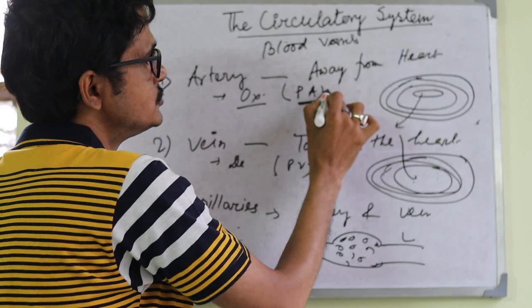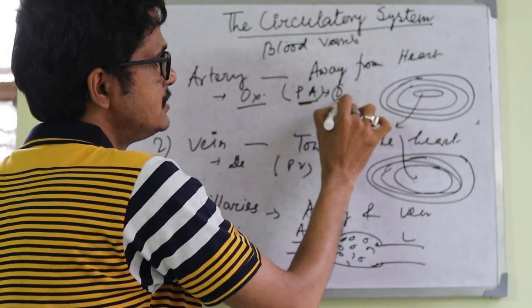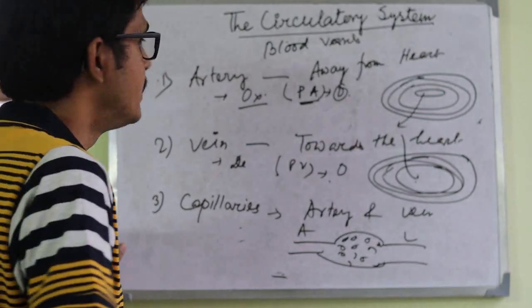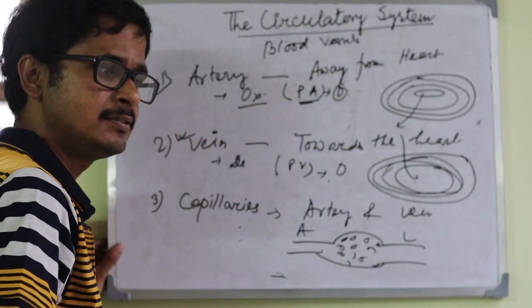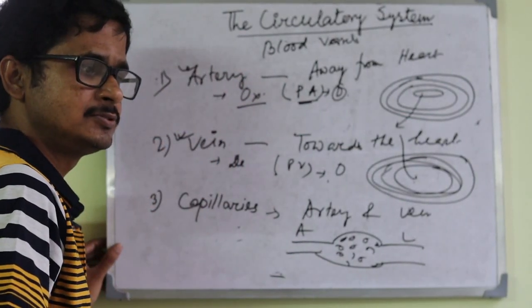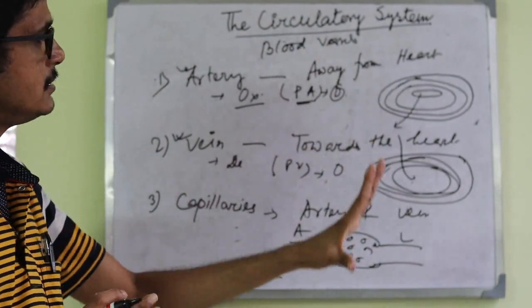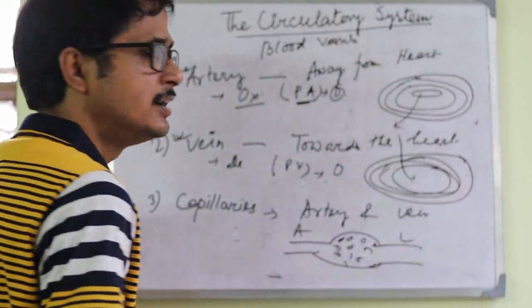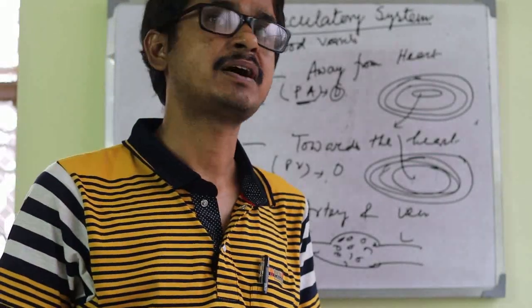The pulmonary artery carries deoxygenated blood, and the pulmonary vein carries oxygenated blood. In the vein, valves are present. In the artery, valves are absent. So this is the total structure of artery and vein. Next day we will discuss the next part.